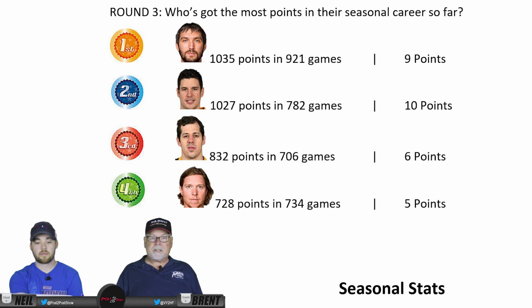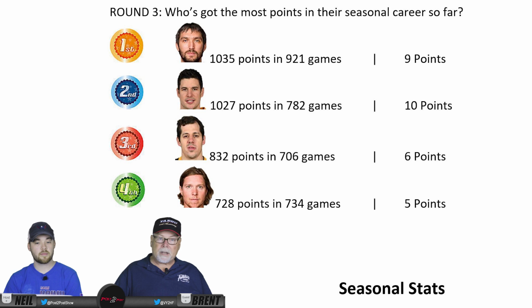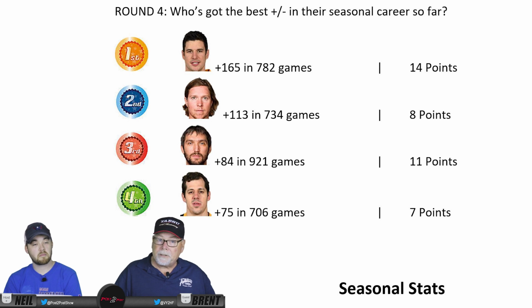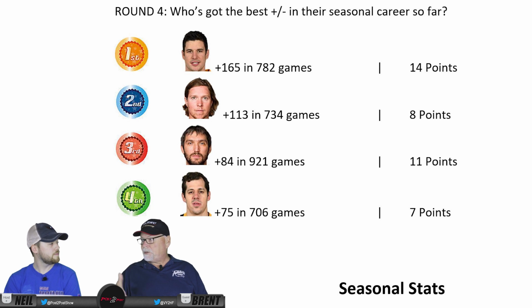Okay, so now plus minus. And there are varying opinions on the relevance of plus minus in measuring a player's abilities or performance. It's one of many things, and here it is in this round 4. The best plus minus in his career so far, Sidney Crosby with a plus of 165. I assumed he was first. Yeah. Next is Backstrom with plus 113 in his games. And he's played almost as many games as Crosby, even though he joined the league a year or two afterwards. Ovechkin plus 84 in his career of 921 games. And Malkin plus 75.